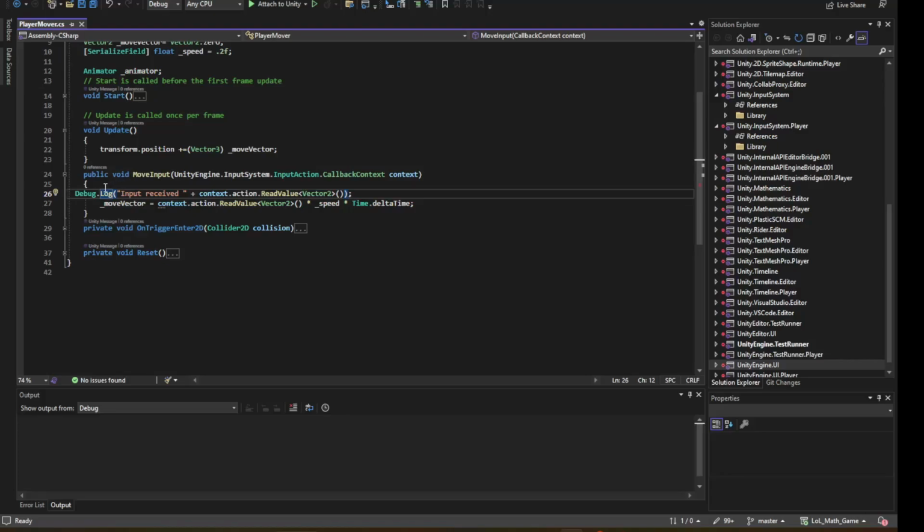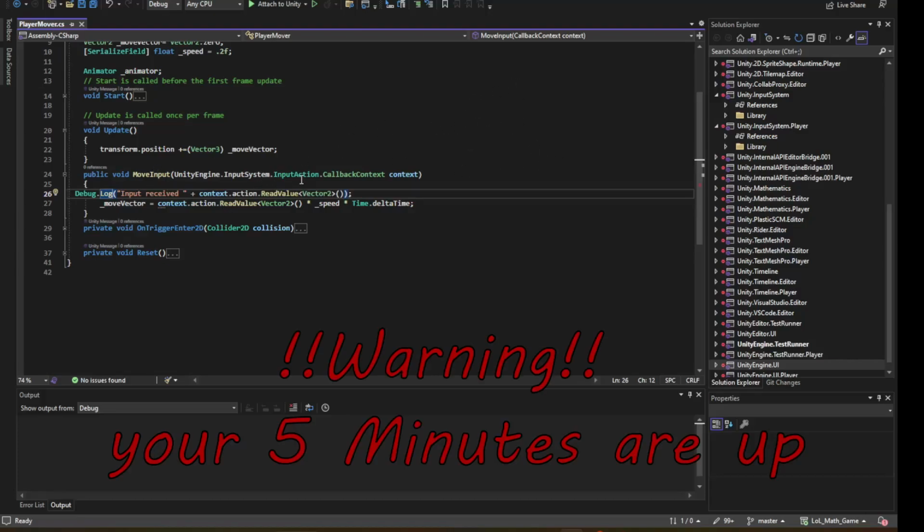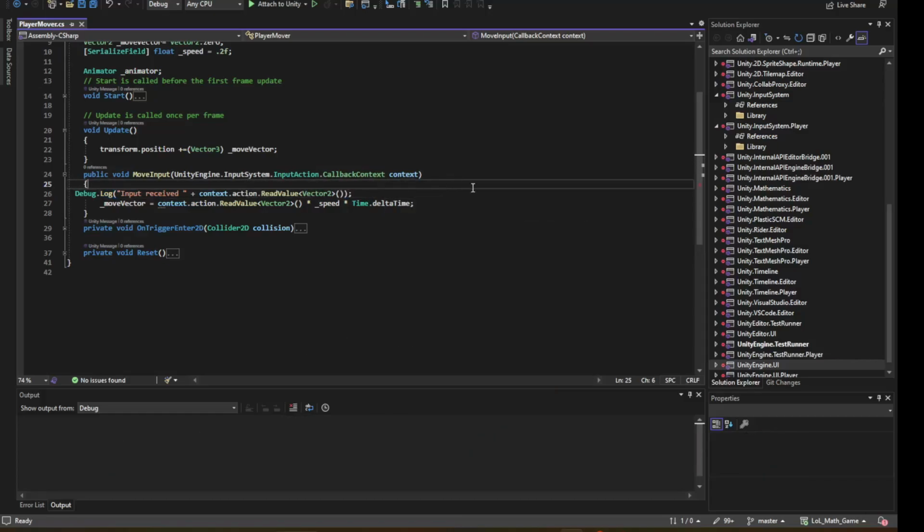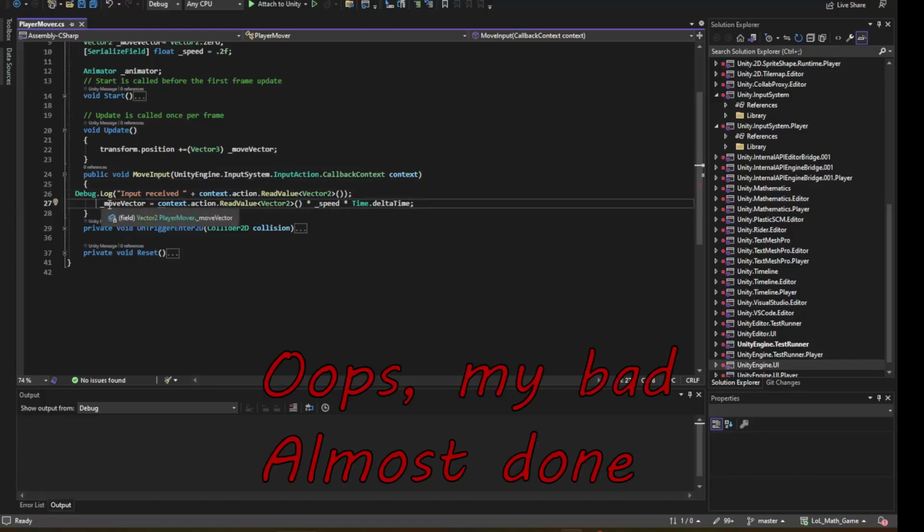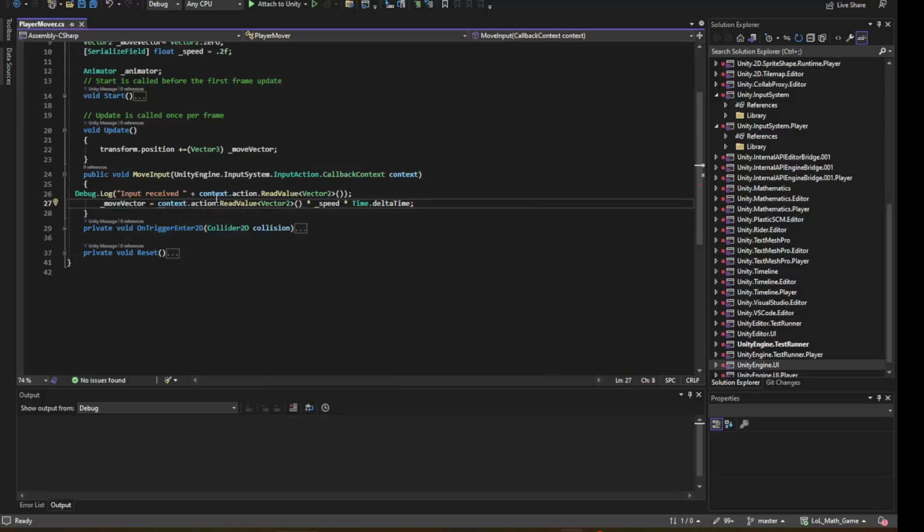Next up, you'll see we have a public function called move input. Move input takes one parameter, which is an input action callback context, which is part of the Unity input system. Here you'll see we set move vector equals context dot action, which is the action, which is move in this case.